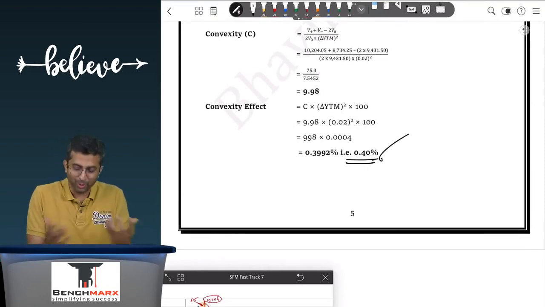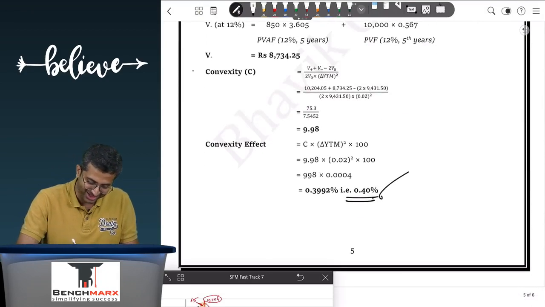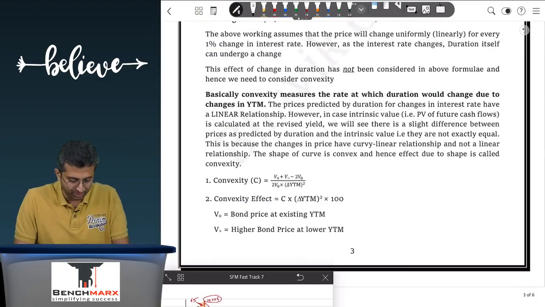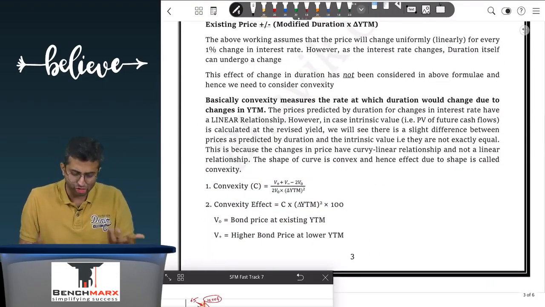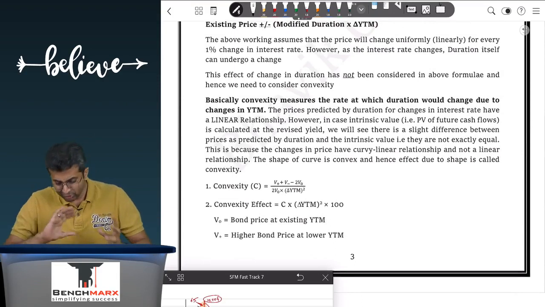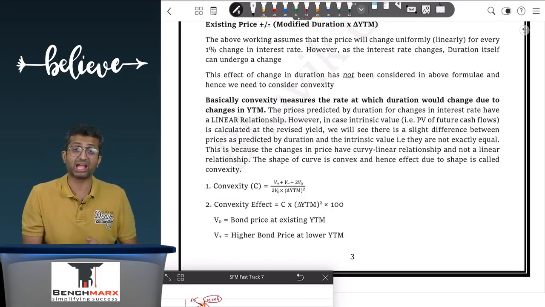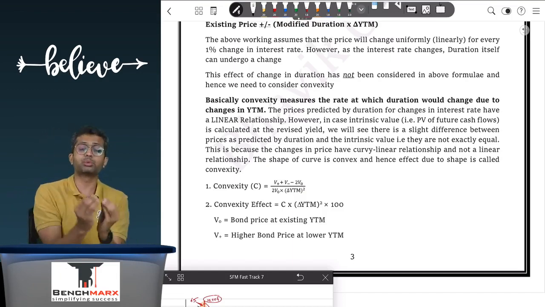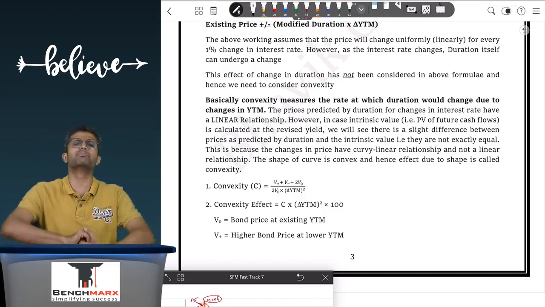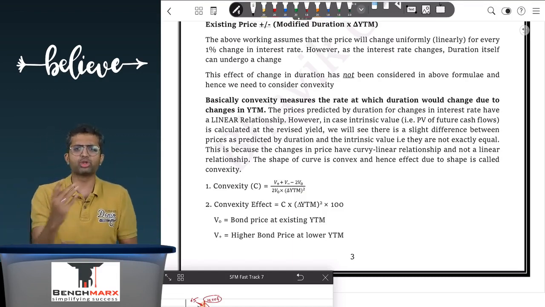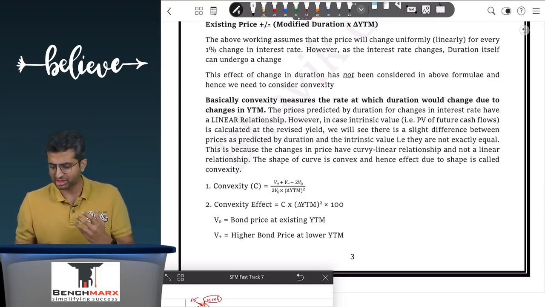The calculations over here are just this much, but the underlying rationale is quite deep. We have tried to explain that in the theory as well, and I'll share these notes. I hope you've got some sense of convexity, but even if you have not, just remember the formula and proceed. Duration is, I would say, a little non-negotiable. It forms the basis of a lot of your bond understanding, because the majority of the price change is explained by duration. Convexity does just a small job of explaining the change in price.